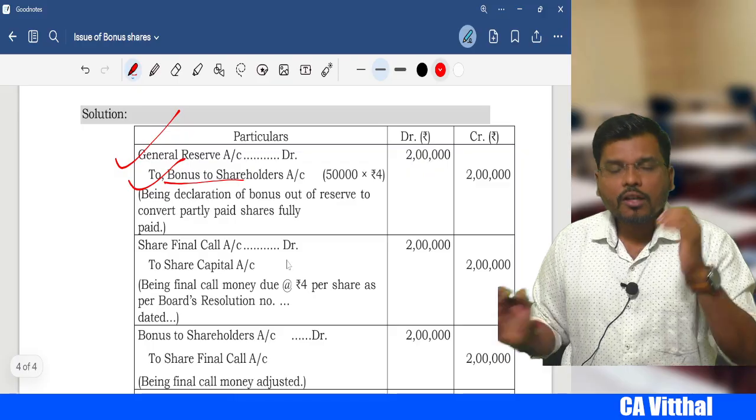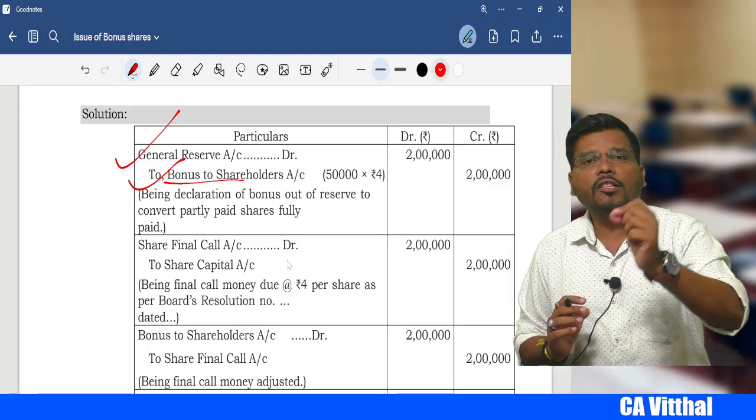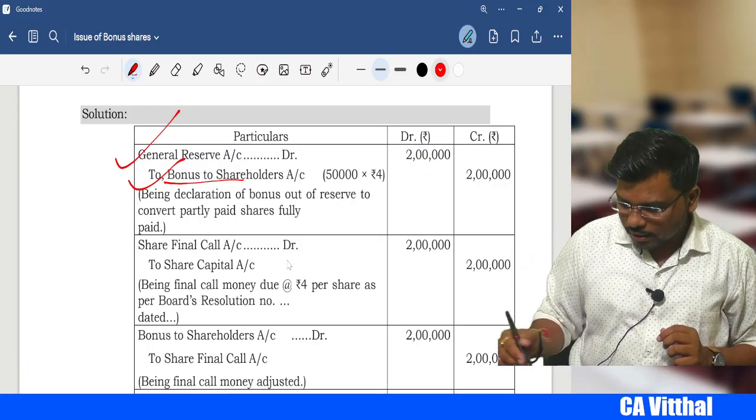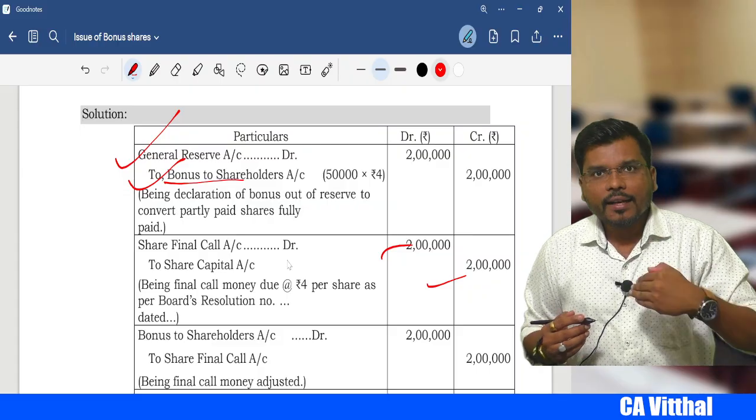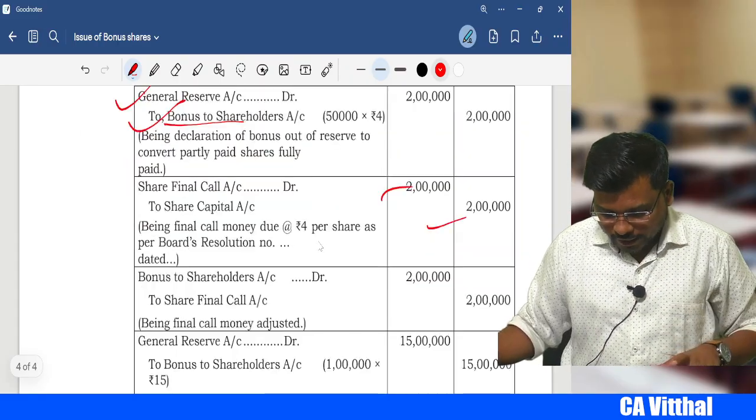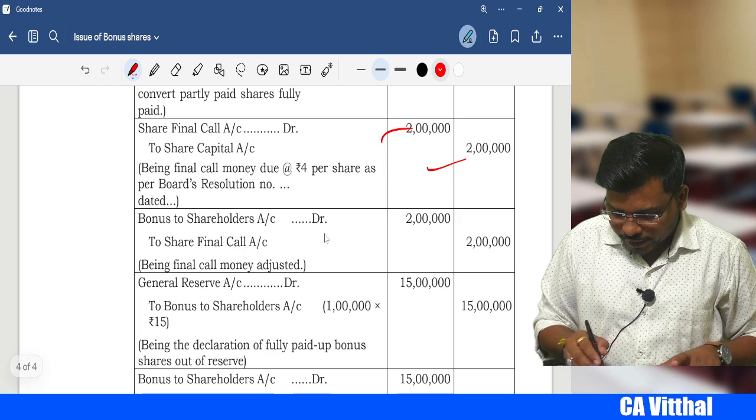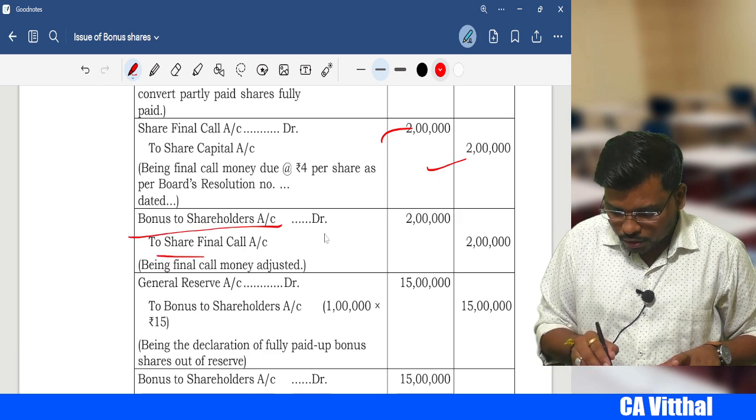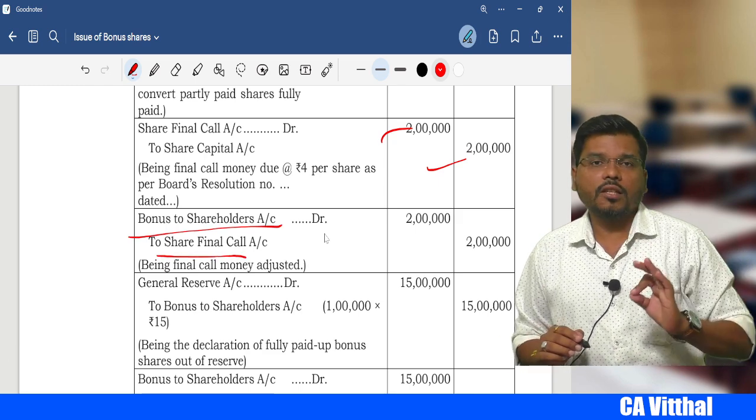Thereafter we will call the final call. What is the entry? Share final call account debit to share capital account 2 lakh, 2 lakh. And then what will we adjust, sir? We'll adjust the final call. So what is the entry, sir? Bonus to shareholders account debit to share final call. This is the first thing, for 50,000 shares.